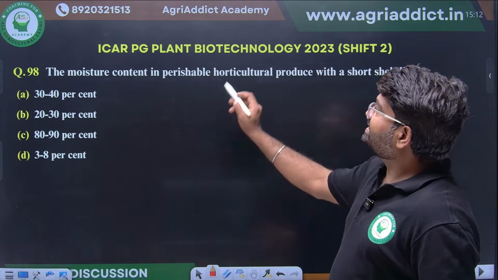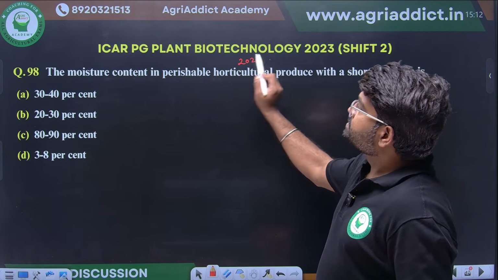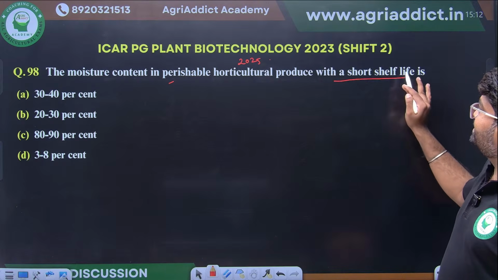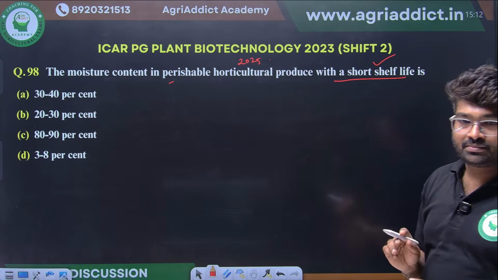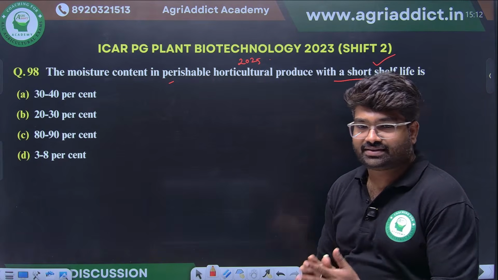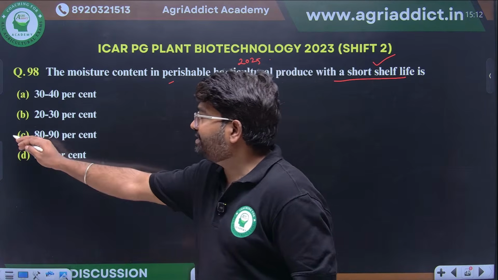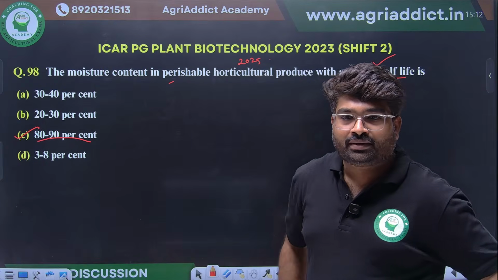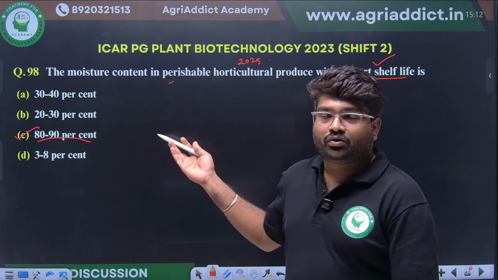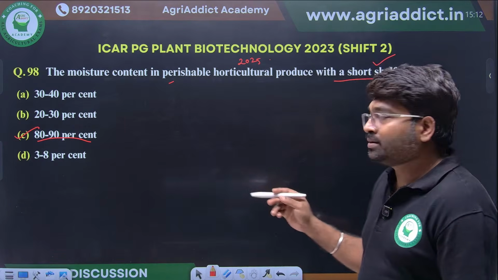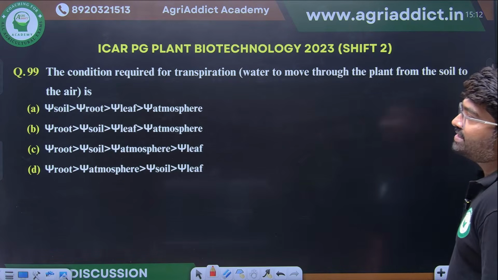The moisture content, a 2025 question, this one. The moisture content in perishable horticulture produce with a short shelf life is how much? 3 to 8%, 80 to 90? Yes, this we already discussed. So 80 to 90% of water will be there in highly perishable produce. See here, so many times they are repeating the same questions. So you have to practice the previous year question papers also.